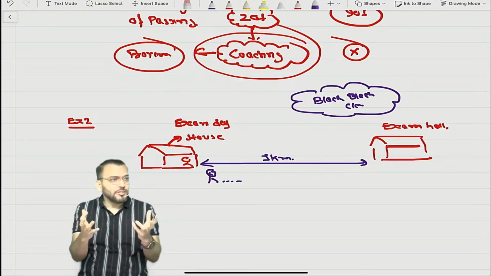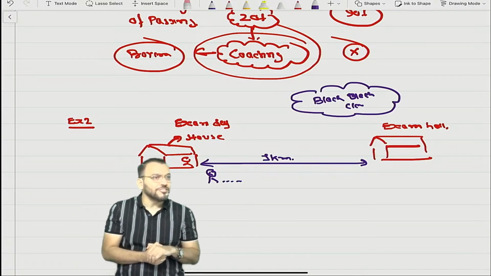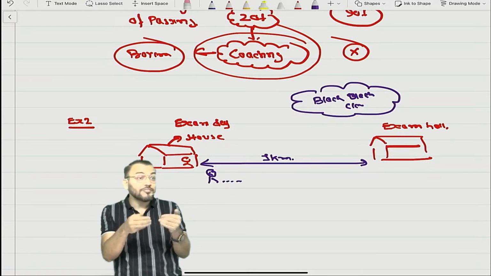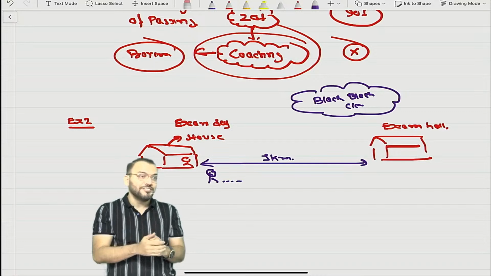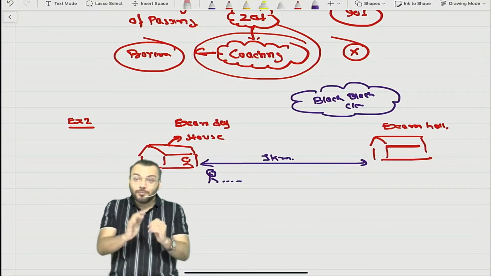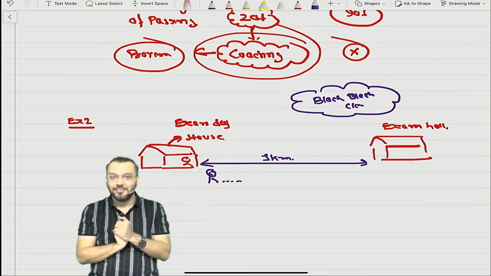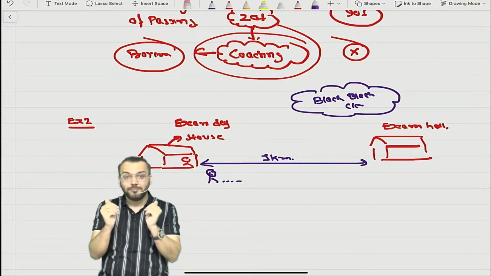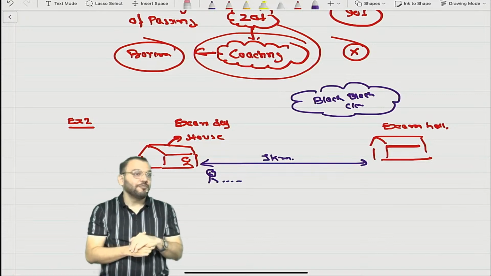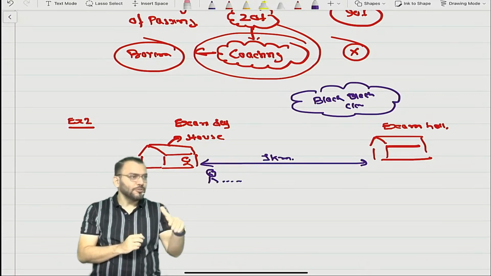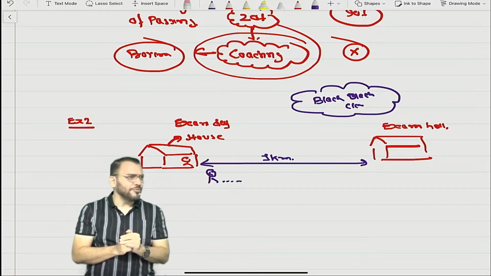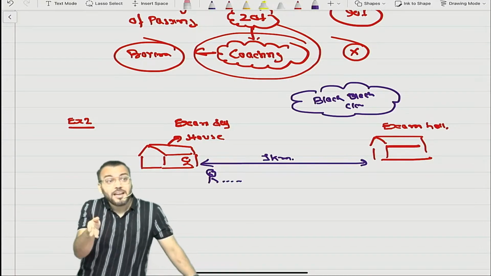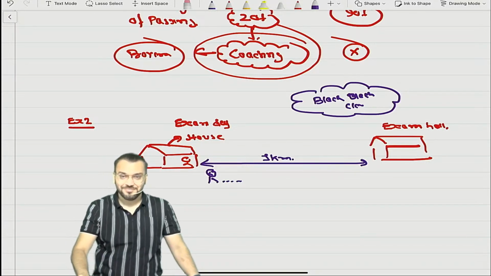You are a smart person because you are carrying what? A smart mobile nowadays. Now in the smart mobile, there is a Google Baba. You will ask Google Baba, what are the chances? What is the probability of rain in your area? You can type weather report, and Google Baba will give an accurate weather report. I hope you have also done like this. So Google Baba is saying that the probability of rain is very high.